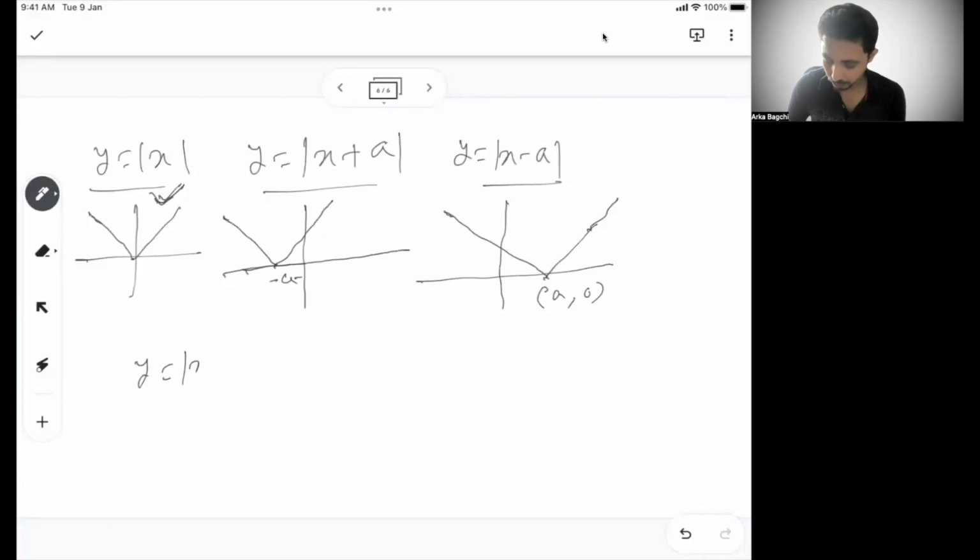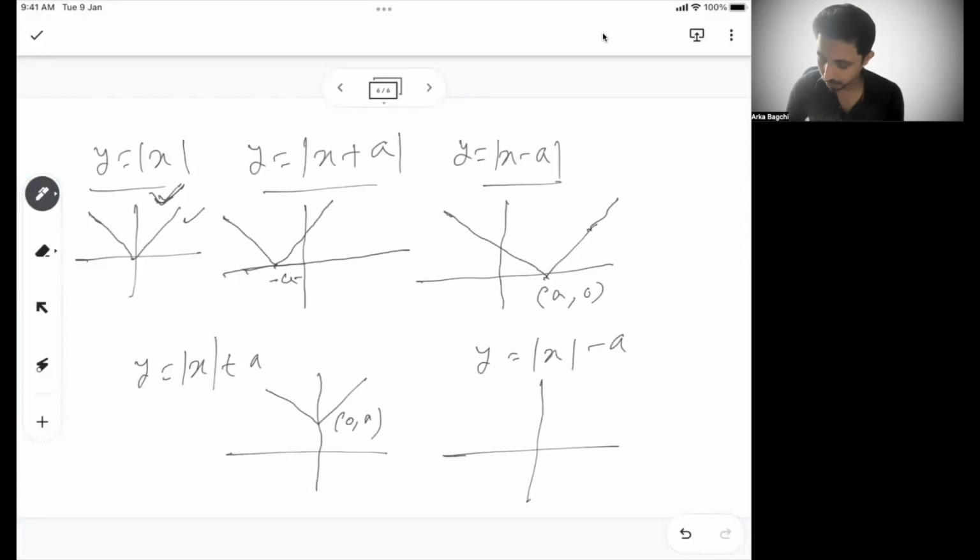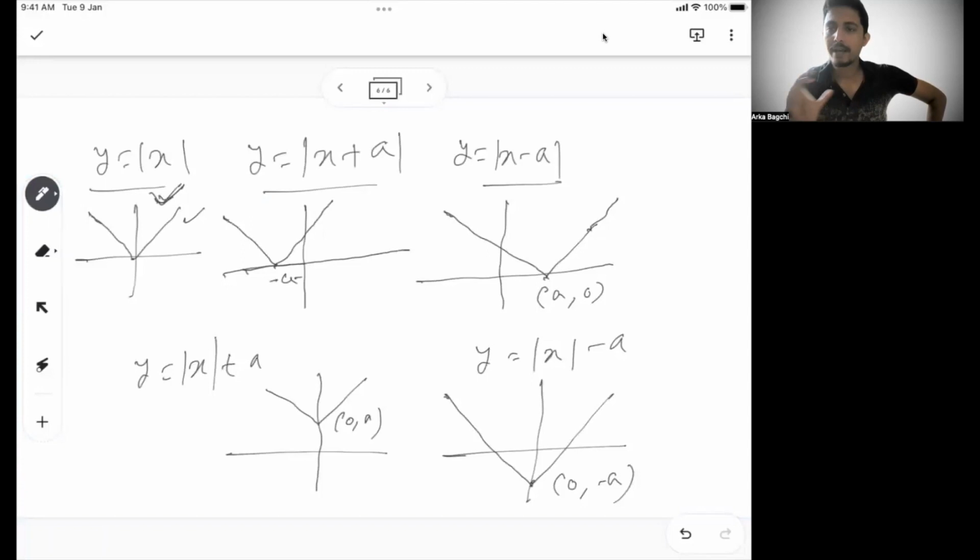And similarly, if we have y equal to mod x plus a, then also this same graph will go up by a unit, so 0 comma a. And if we have y equal to mod x minus a, then also the same graph will come down by a unit, 0 comma minus a. So these are the 5 types which are very, very important when it comes to your understanding of how the modulus of a graph typically behaves. So mod of x plus a, mod of x minus a, and how this will behave.